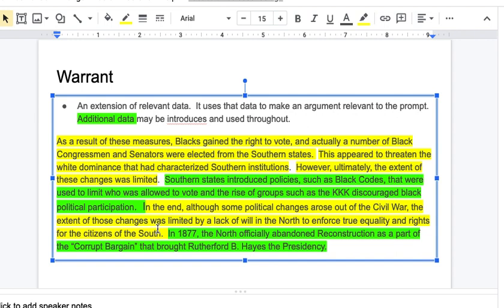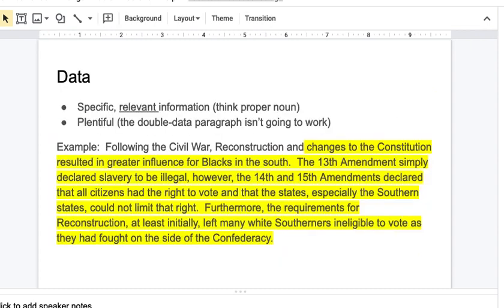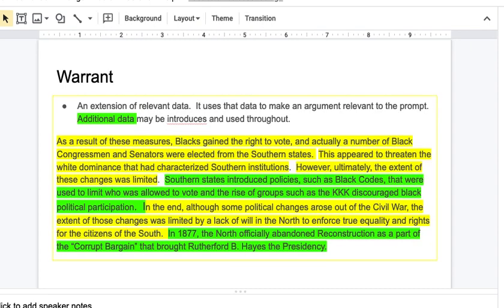how specific it is, like it's these proper nouns, and then you can kind of mix and match a little bit how you use it. You can cram together big pieces of data and then analyze them, as I've done here in these slides right here. And you can also introduce new pieces of data and then analyze those individually.